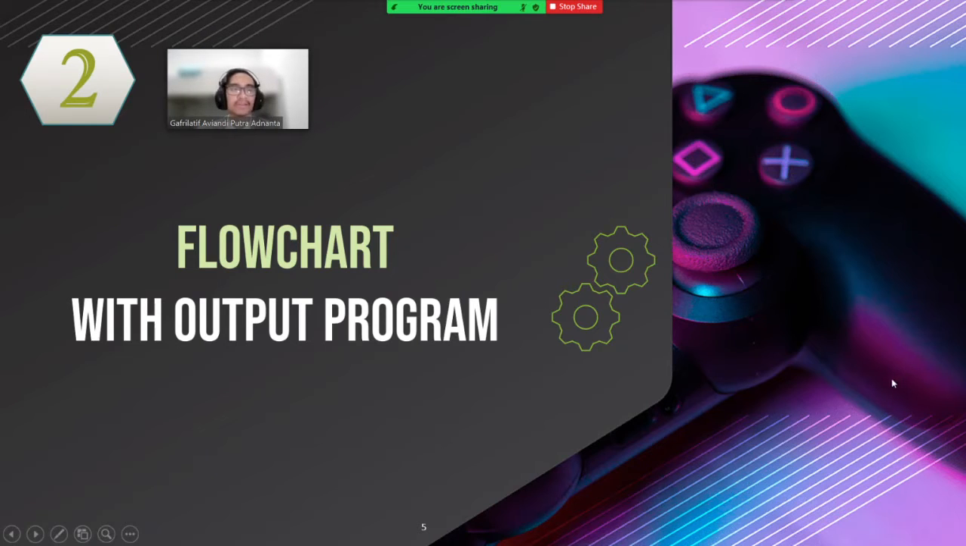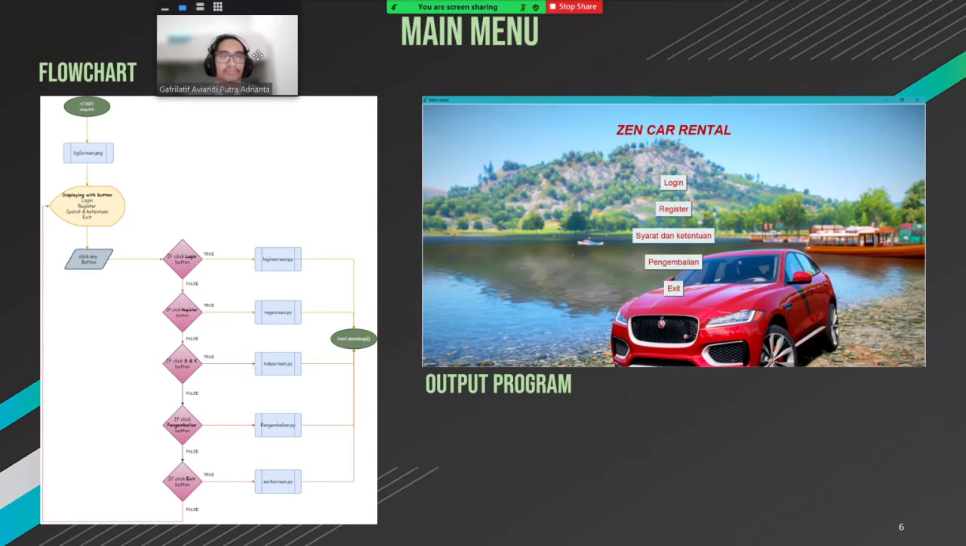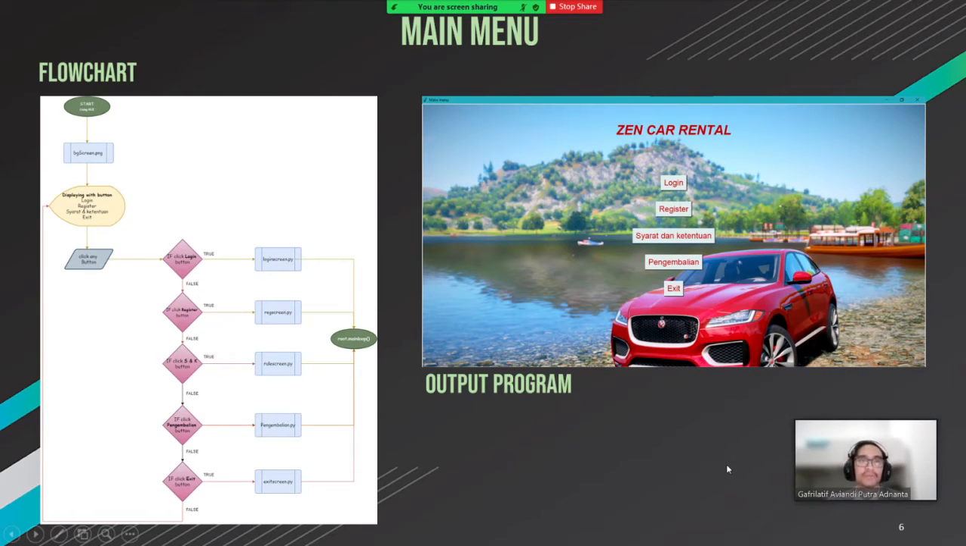And now we get into our second part, flowchart with output program. Here we see our main menu flowchart. As you can see, we start by running the program, and we open up with the bgscreen.png so we can have a background for our program. And first, we display our options: login, register, syarat dan ketentuan, pengembalian, and exit. And then we click any button. If we click the login button, then we call in login_screen.py. And then after that, root mainloop.